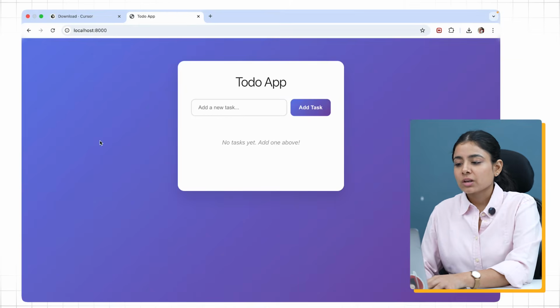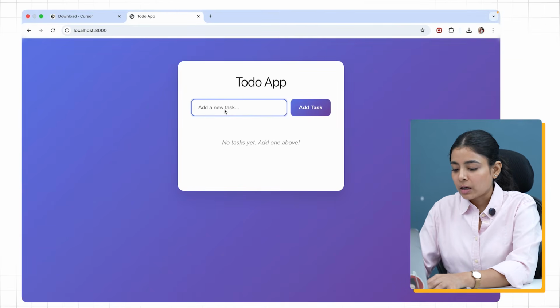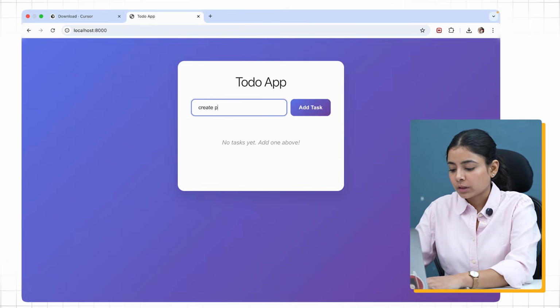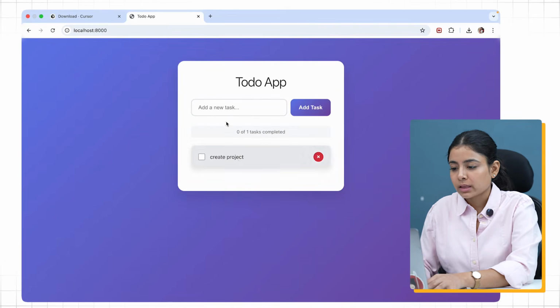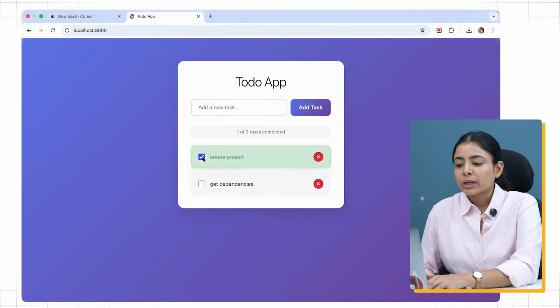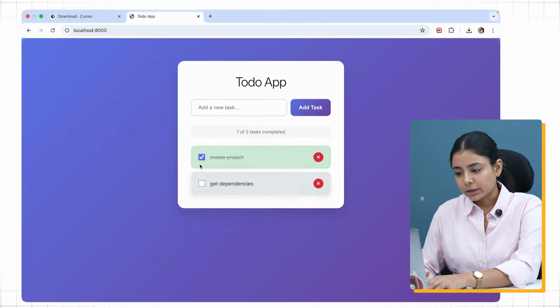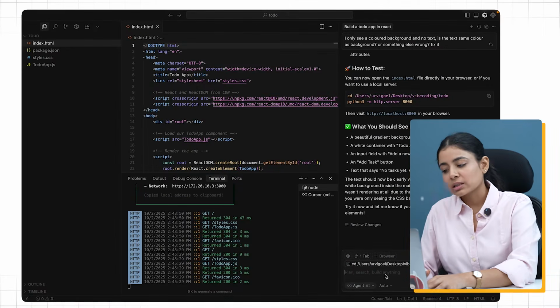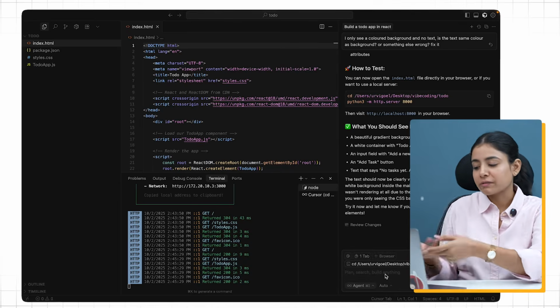So I just refreshed and now I can see my to-do app. Let me try adding something. Create project, and I can see my task getting added here. Get dependencies. And it also mentions how many of the tasks are completed or not. I can also ask the AI agent to add additional functionalities.